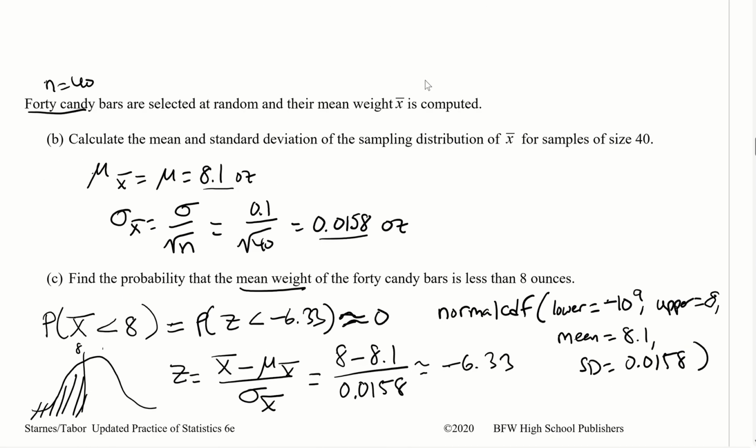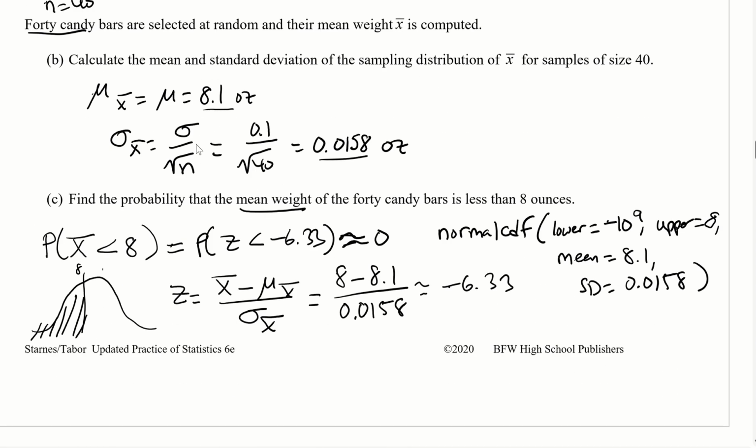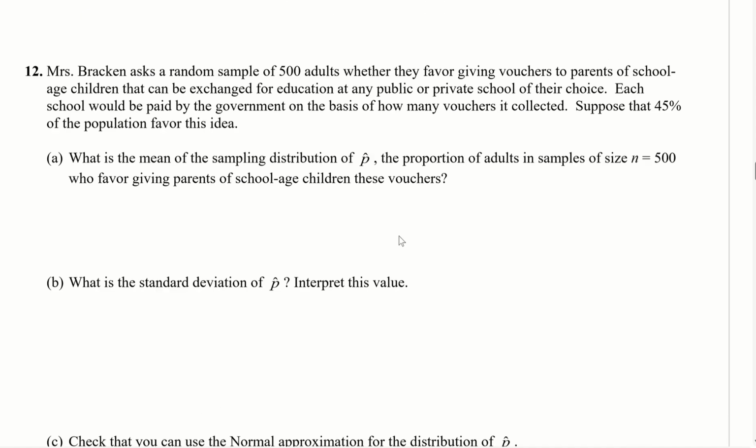Okay, if we do not know that, if it's non-normal, then we will not be able to do this calculation. However, for part B and C, the calculation will not be affected, because notice that the size 40, that's greater than or equal to 30 anyways. And so we know that the distribution is going to be normal as long as that condition is satisfied. And so we can proceed with the normal distribution calculations, okay?